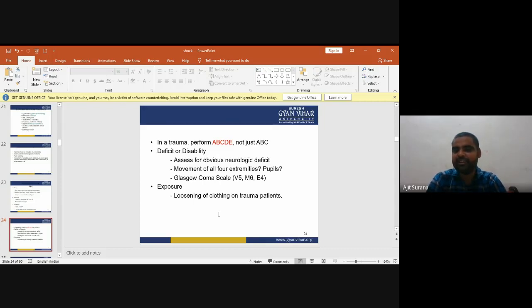D means deficit or disability. Assess the patient for obvious neurologic deficit, movement of all four extremities, pupils, and Glasgow Coma Scale, E4, V5, M6. E means exposure, loosening of tight clothing on the trauma patient. In trauma, perform ABCDE: A means airway, B means breathing, C means circulation, D means deficit or disability, and E means exposure.